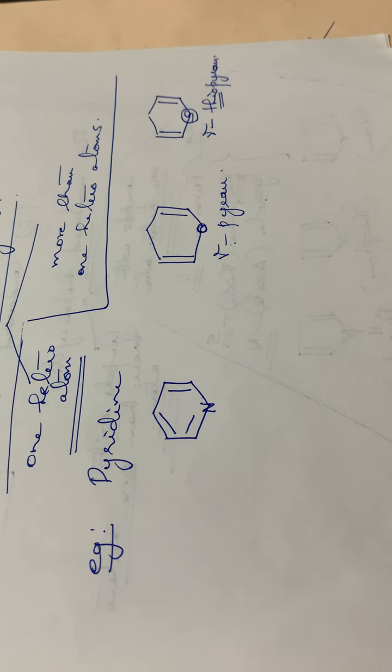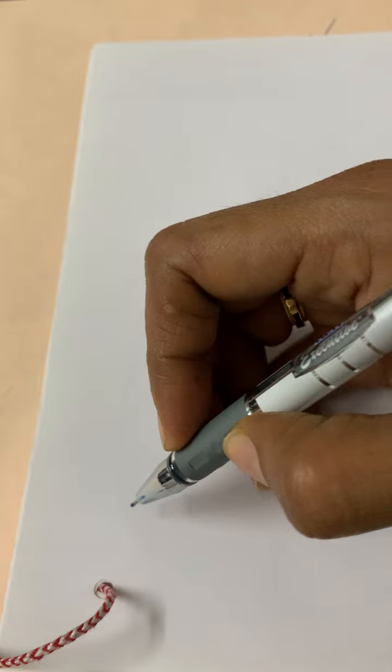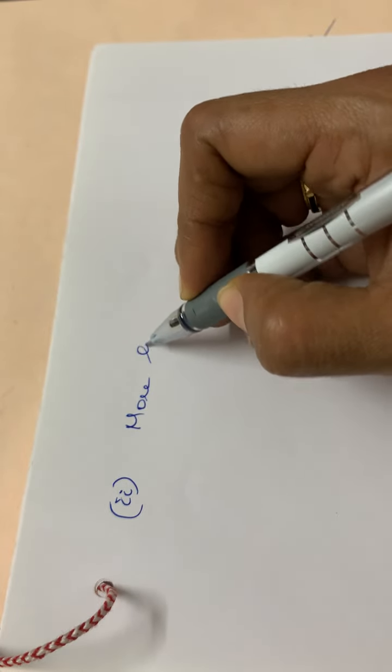Okay, so this is about the compounds with 1 heteroatom, and the next one, that is the compounds with more than 1 heteroatom. The second classification, compounds with more than 1 heteroatom.